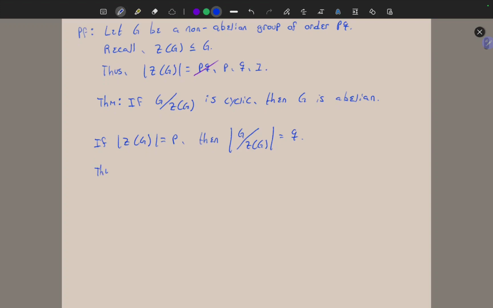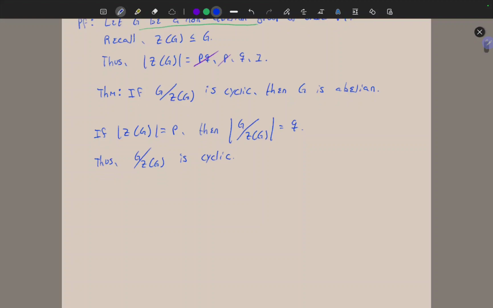So thus, this group here is cyclic. But this theorem that we proved in a different video says that if this quotient group is cyclic, then G is abelian. That contradicts our assumption here that G is non-abelian. All right, so that eliminates this possibility. It can't have order P, otherwise this quotient group is cyclic, and it shows that G is abelian, which of course G is not abelian.